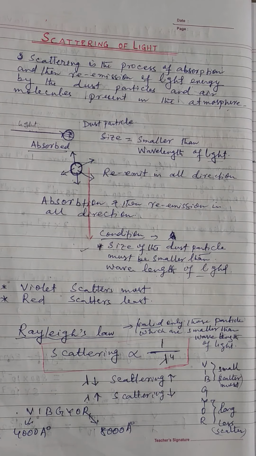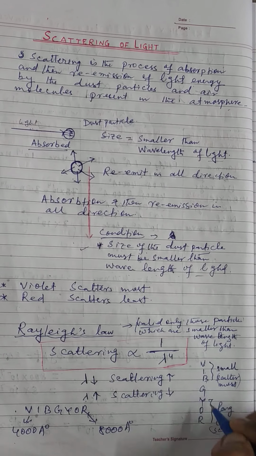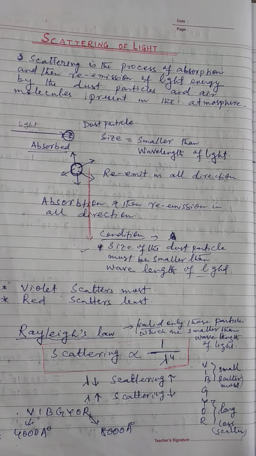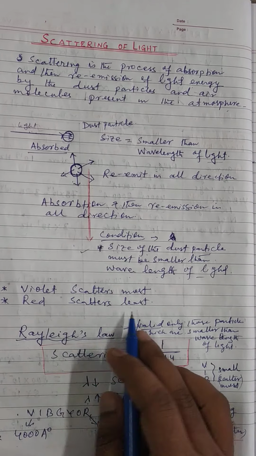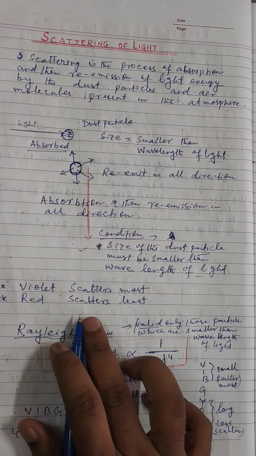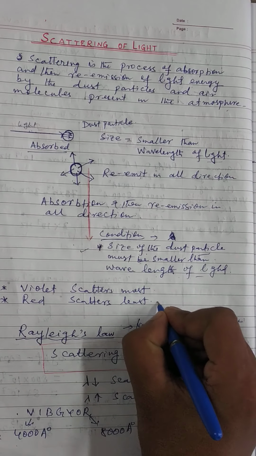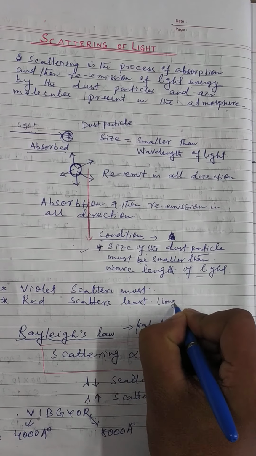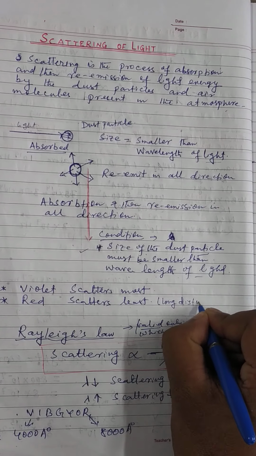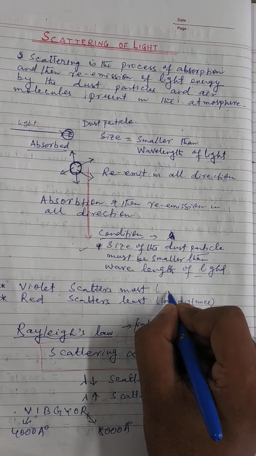Now here, in VIBGYOR, violet color light scatters most, red scatters least. The colors that scatter least can travel a long distance, and those that scatter most do not travel a long distance.